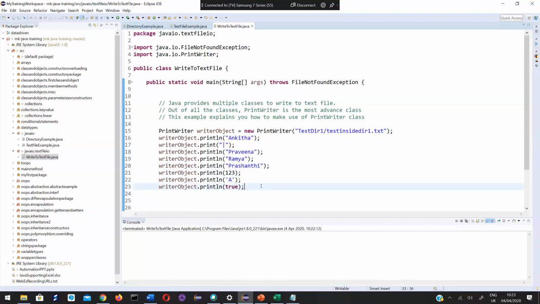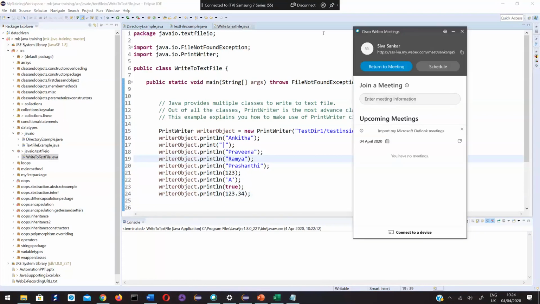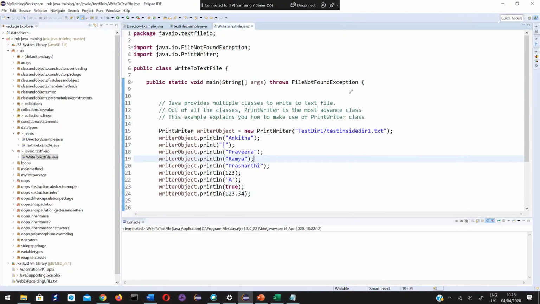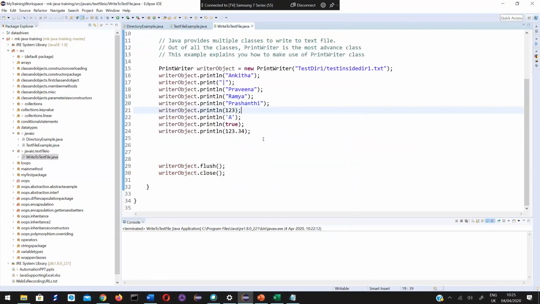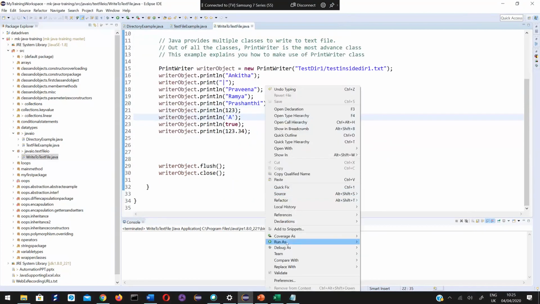Similarly, I can write a double value, 123.34. So you can write all these values to the file.